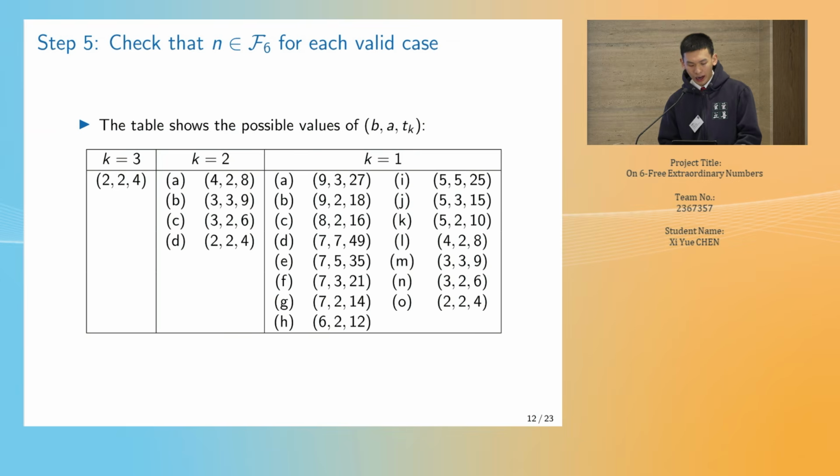In step 5, I will further divide the cases into subcases depending on the values of b, a, and t_k, as this table shows. If such a case is valid, I will show that it will produce an integer n belonging to F6. Before this, let's see how we can identify the invalid cases.